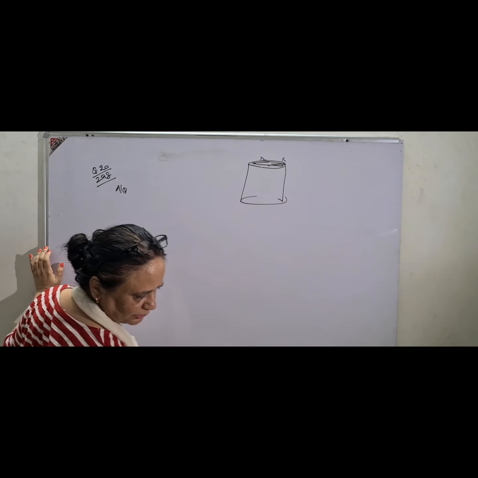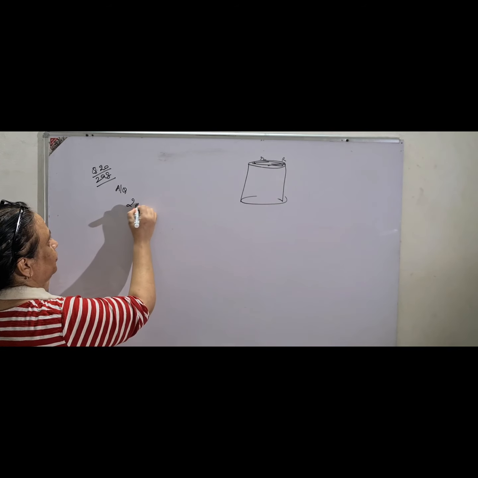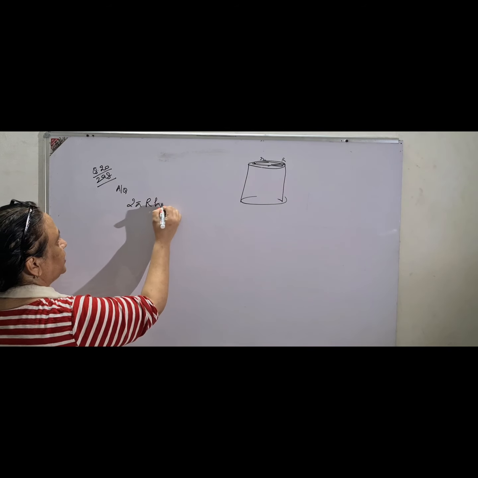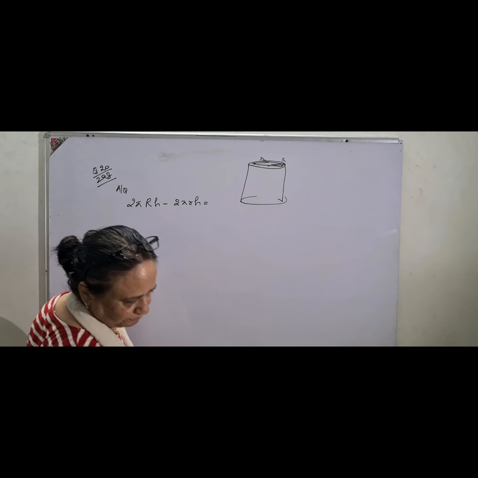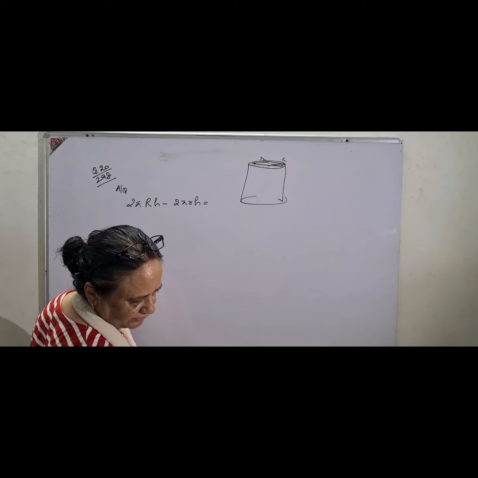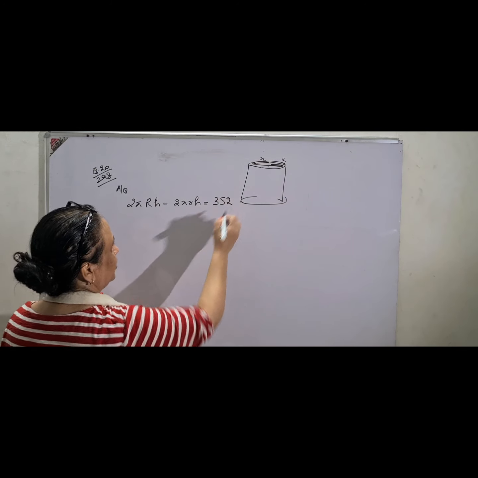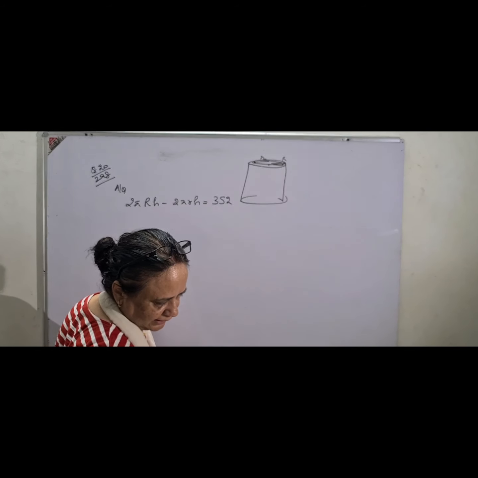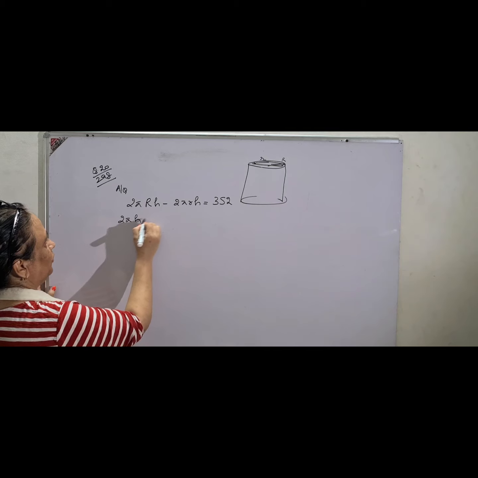he said that the difference between the outer curved surface area and inner curved surface area, that means 2πRh minus 2πrh, is equal to 352. Curved surface area is asked, so you will not take the total surface area, and he says height is 28 centimeter, so you can take 2πh common.